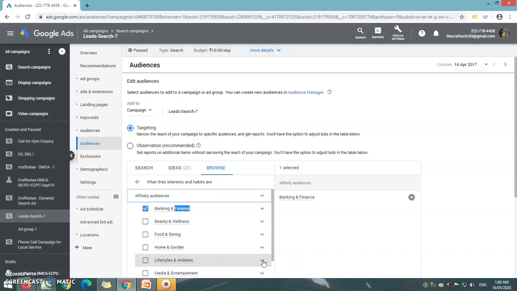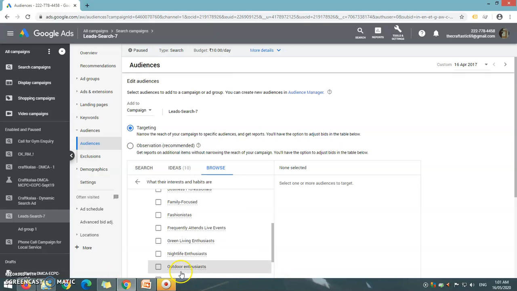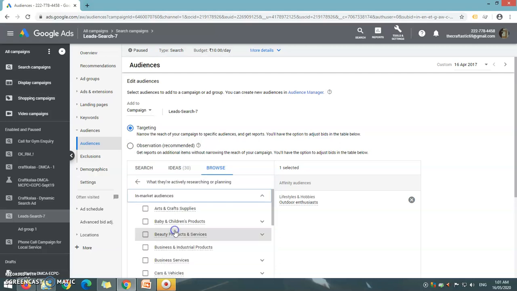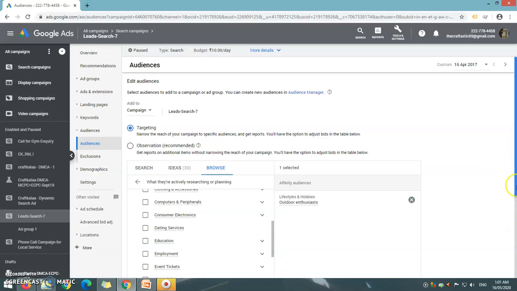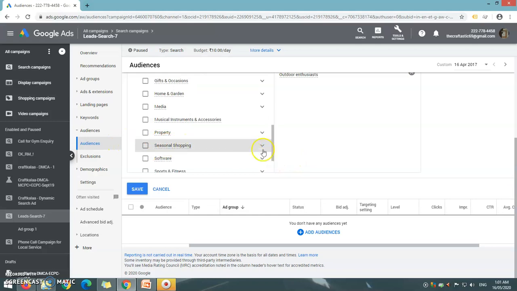Like in our example, we want to add outdoor enthusiasts. I look for lifestyle and hobbies and go down. Yeah, here it is, outdoor enthusiasts. I click on it and click save, and your audience will be added. To add a seasonal shopping in-market audience, go to in-market, look for seasonal shopping. Let's go down. Here it is.